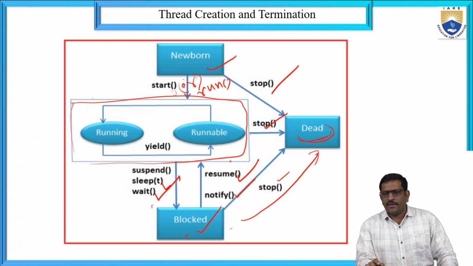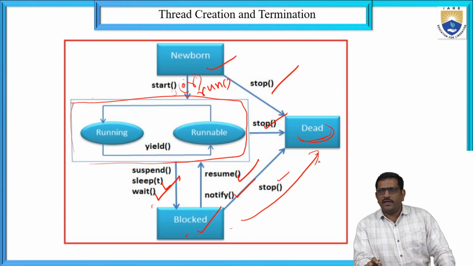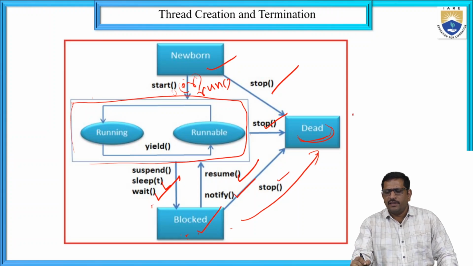Once the dead state is reached, the process we were performing is stopped. Like this, the process can be performed and executed with the help of this thread life cycle. So it is a thread life cycle.